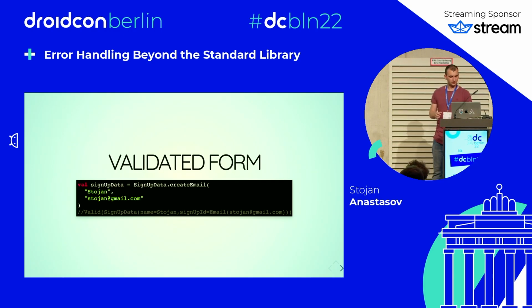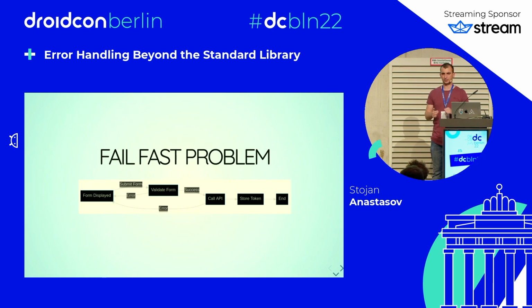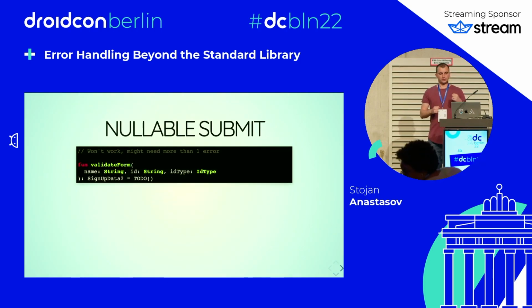Let's go back to the fail fast problem, which is we need to first validate the form and then call the API and abort on the first error. If we return nullable types from validateForm, it's not going to work. We already saw that because there might be more than one error and different errors. We need to support different errors.